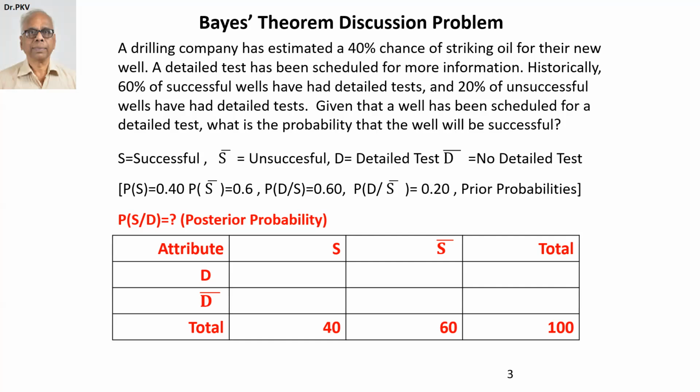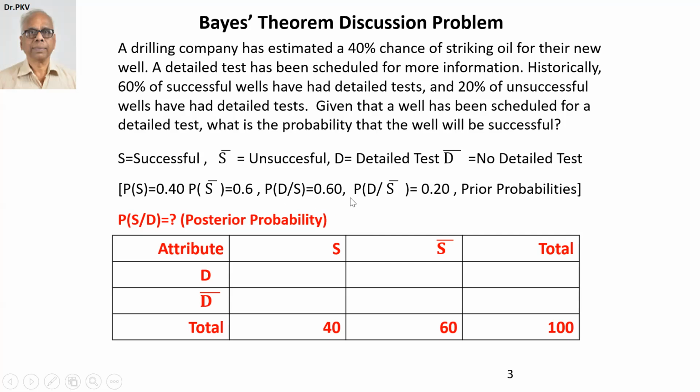Now we have to revise them using this information to answer the question: what is the probability, given that a well has been scheduled for detailed test? In other words, we want probability of S given D, which is called the posterior probability or the revised probability. What we are given is very interesting to see.